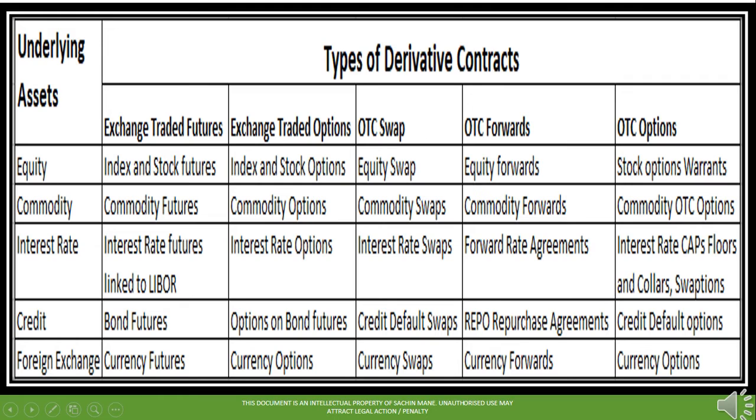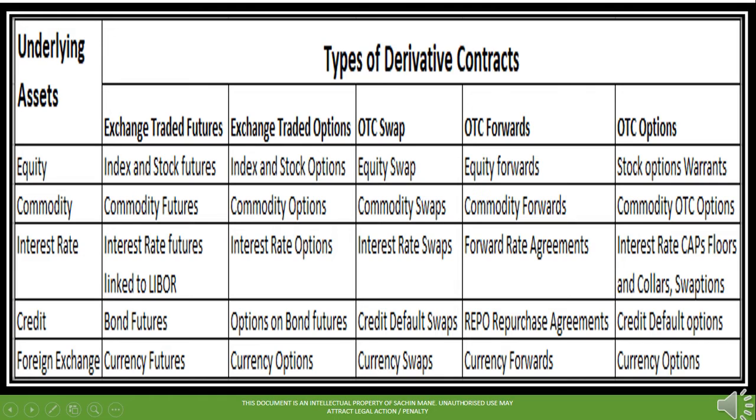Exchange-traded options like stock and index options, commodity options, interest rate options, options on bond futures, and currency options. OTC swaps like equity swaps, commodity swaps, interest rate swaps, IRS, credit default swaps, CDS, and currency swaps.